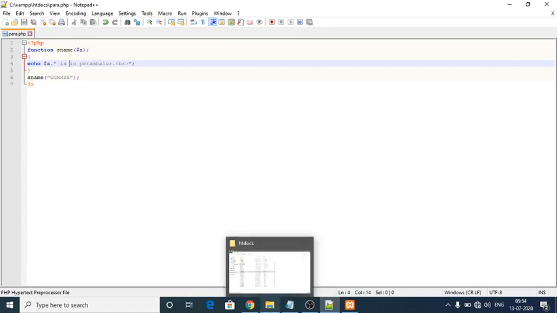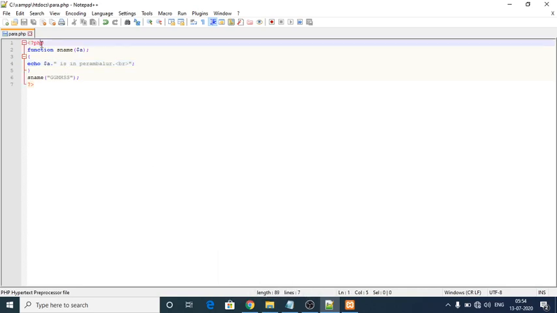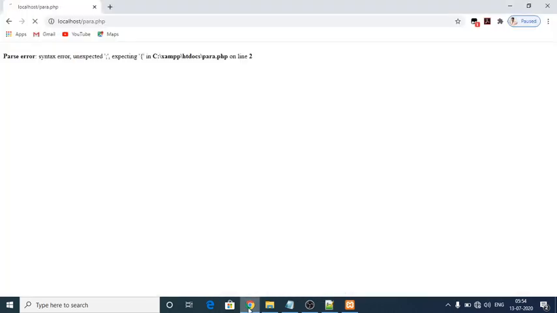In line 2 it is showing an error. PHP function. See, in line 2, unexpected.